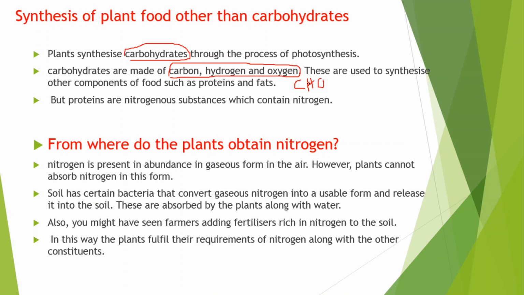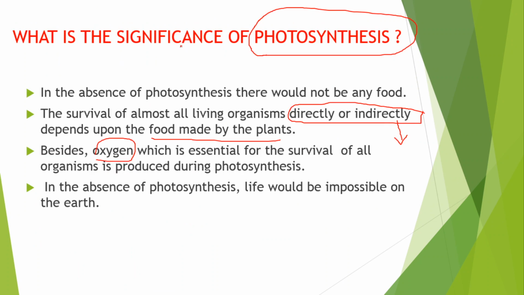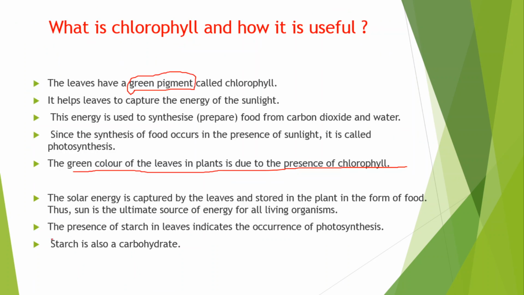These three components, carbon, hydrogen and oxygen, are further used to synthesize other components of food such as proteins and fats. So how are fats prepared from carbohydrate? I told you in the previous slide that starch is also a carbohydrate.